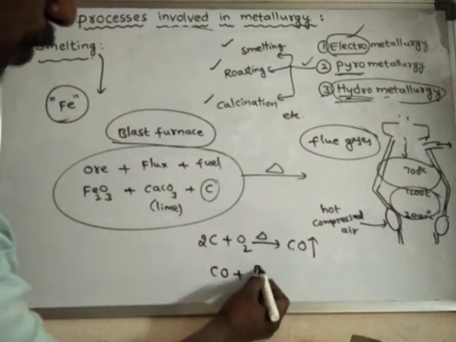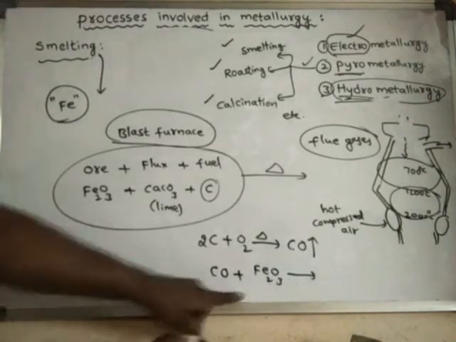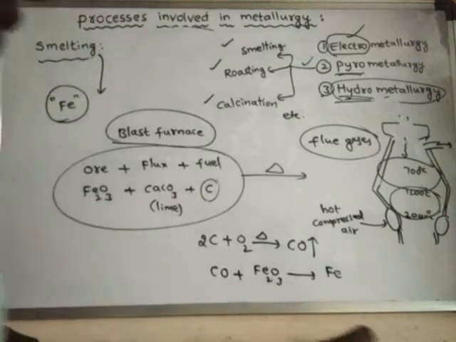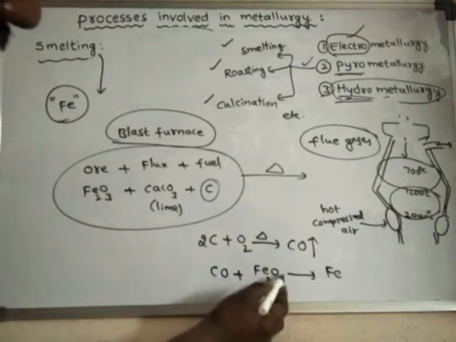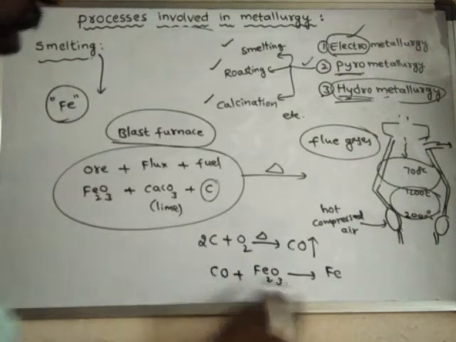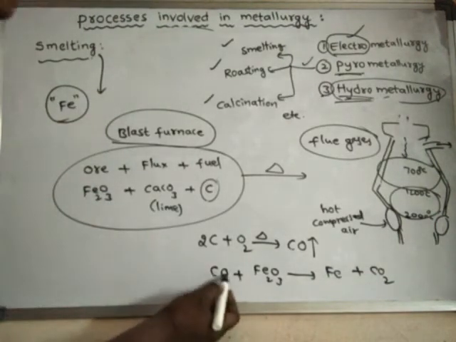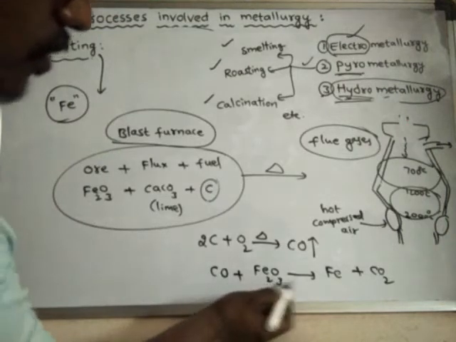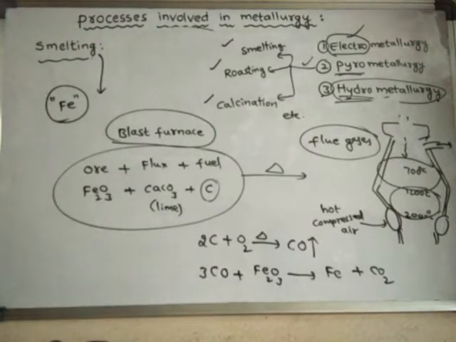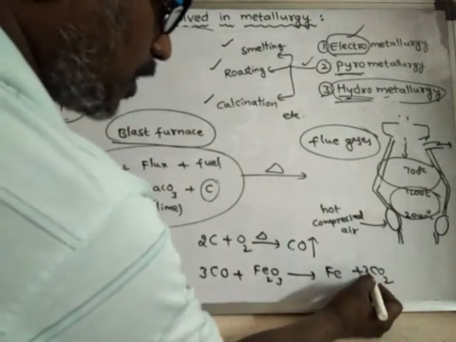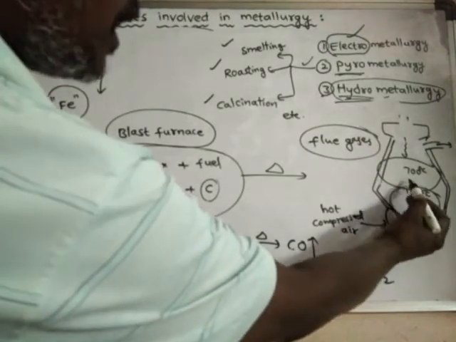It will react with the ore Fe2O3, and this ore is reduced to iron. Iron metal is formed. Carbon monoxide will take oxygen from the ore, and it gets oxidized to carbon dioxide gas. Every one carbon monoxide will take one oxygen to form carbon dioxide. There are three oxygens, so it requires three carbon monoxide and forms three carbon dioxide. What is left over? Iron is left over.